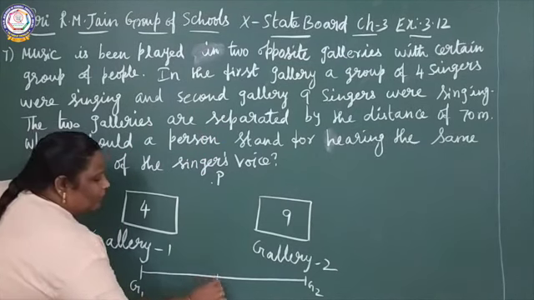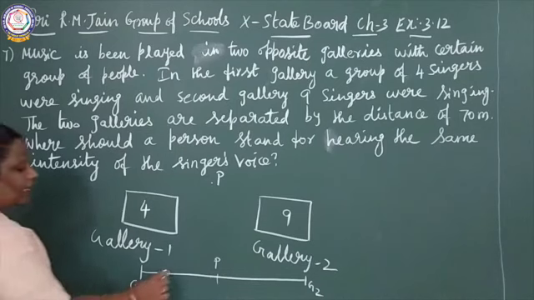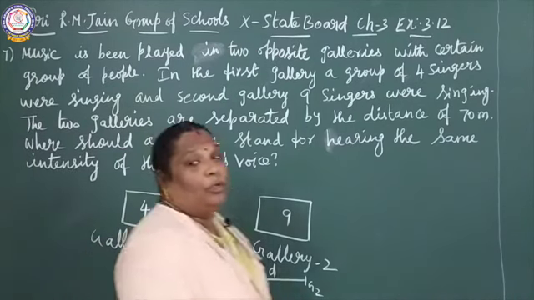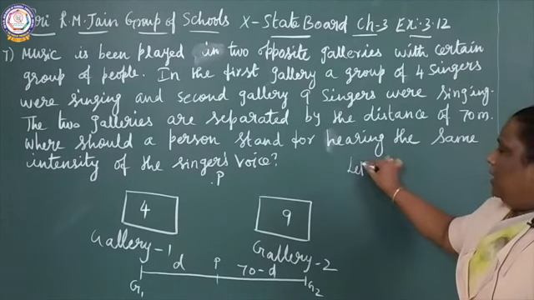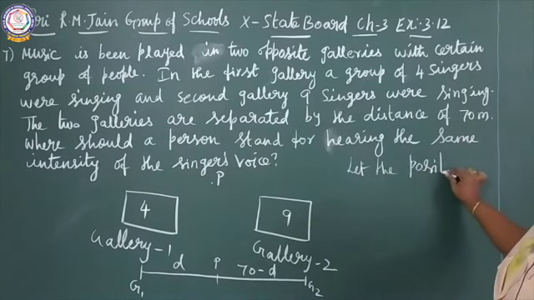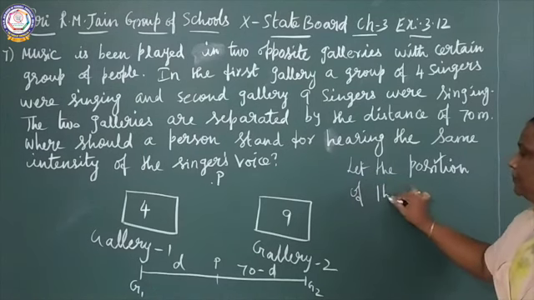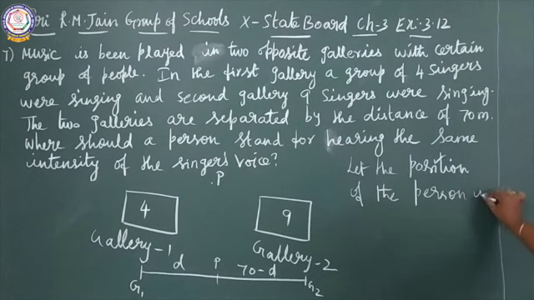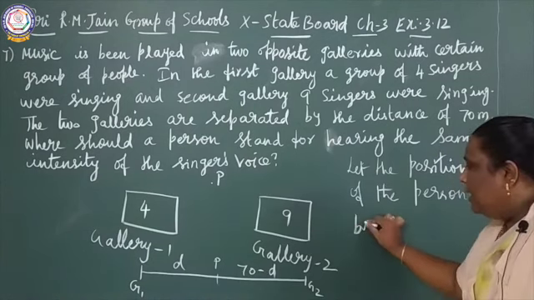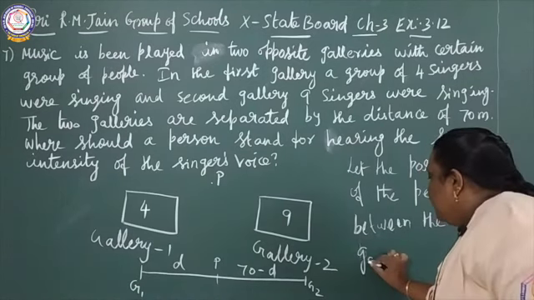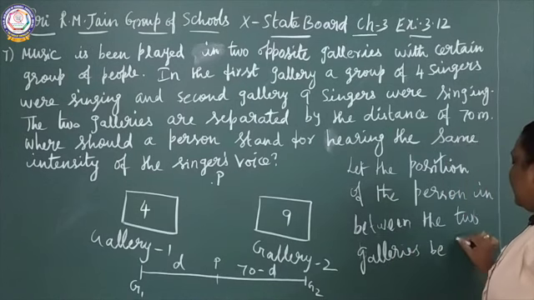70 meters. Suppose a person P is standing here, and this is D and this is 70 minus D. Let the position of the person in between the two galleries be P.